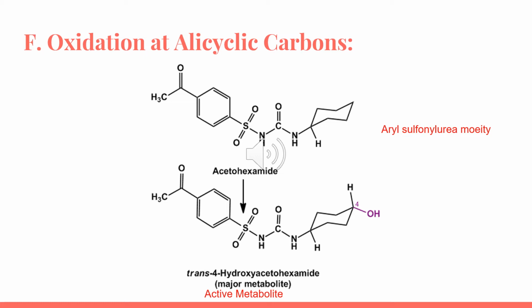So, acetohexamide is oxidized as the major pathway due to good exposure of the C4 and stereoselectivity of the enzyme. This means that the C4 position is going to undergo hydroxylation, which is shown here as the active metabolite. It is trans-4-hydroxyacetohexamide. It can also undergo hydroxylation at the 3 position, whether cis or trans, but here the active metabolite is at the 4th position and equatorial.